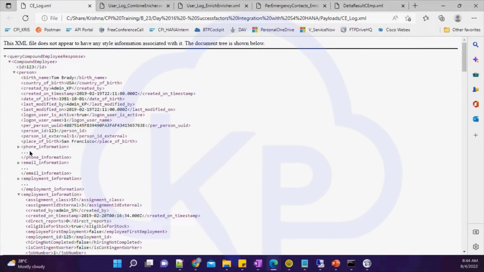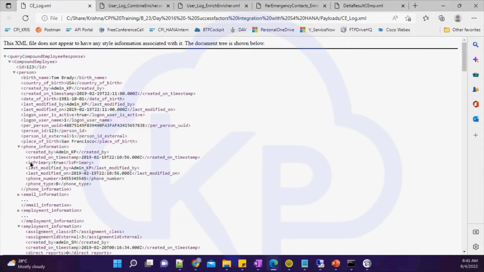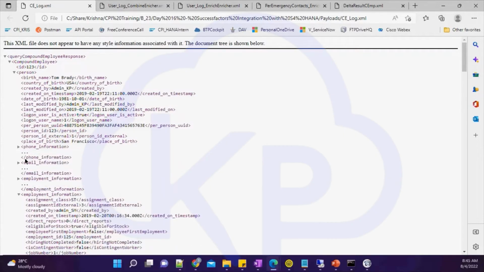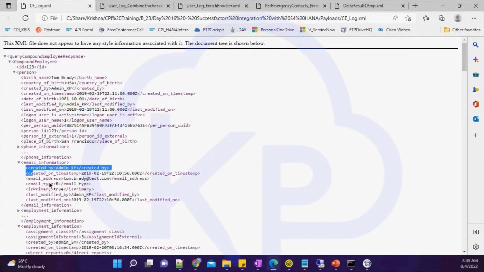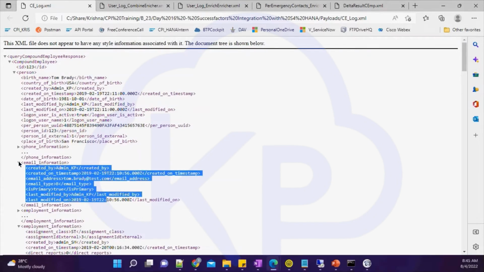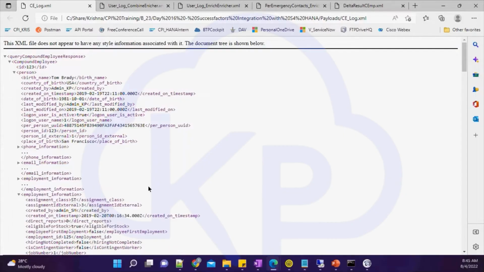Based on that address information, you will build a logic. And now how to send an alert? Probably you would be sending an SMS, so that phone information you can fetch from the phone information portlet. In the same way, you will simultaneously send an email alert to that particular consultant, so you will be using this email information portlet.